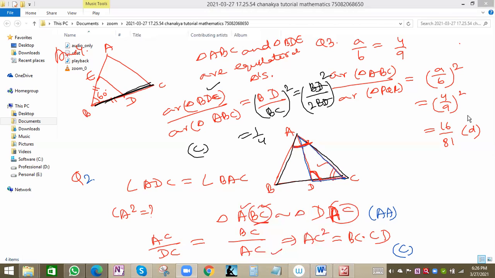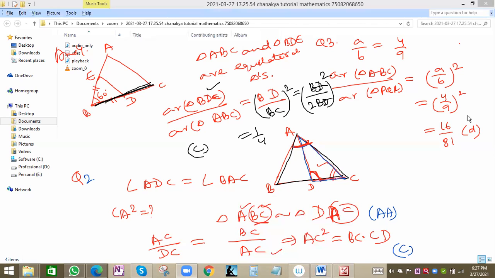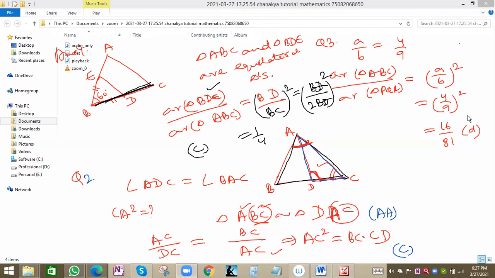So Anushka and Apurva, please check the question and the solution. Actually the fourth one should be option C, 1 by 4, because BD will be smaller than BC, and we have to take BD first, BD by ABC. Fourth question option C, right? Apurva is correct, and Navneet also correct. Fourth one option C.